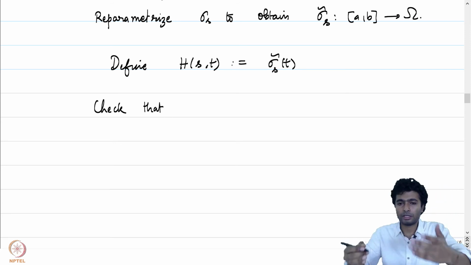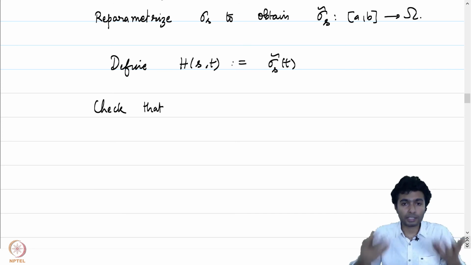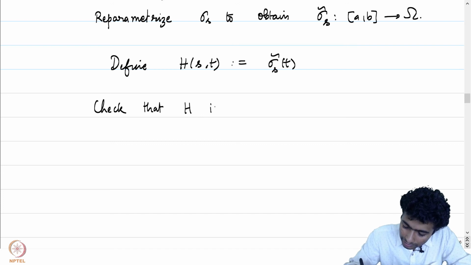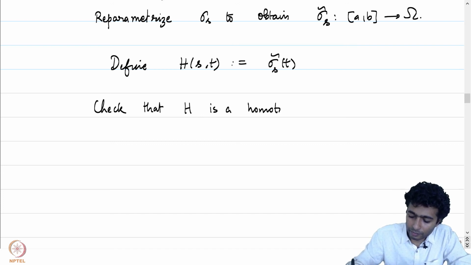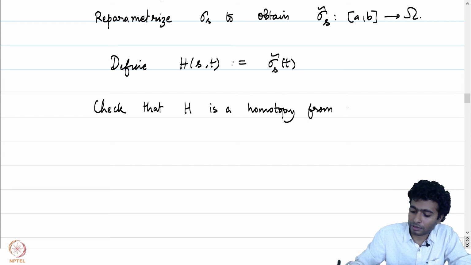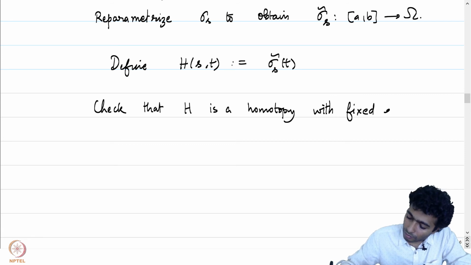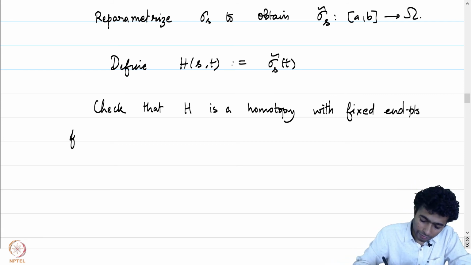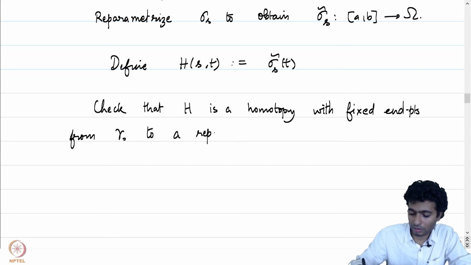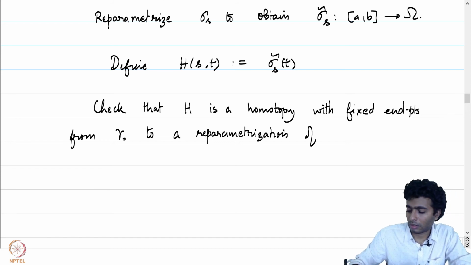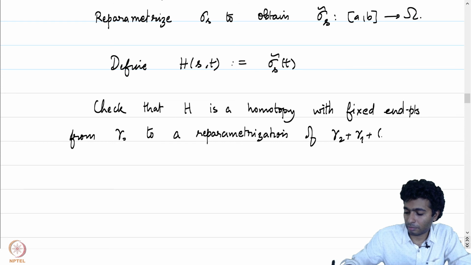That H satisfies the other conditions in a homotopy directly follows from the way we have defined sigma s. I'll leave it to you to check that H is a homotopy with fixed endpoints from gamma 0 to a reparameterization of gamma 2 plus gamma 1 plus minus gamma 2.